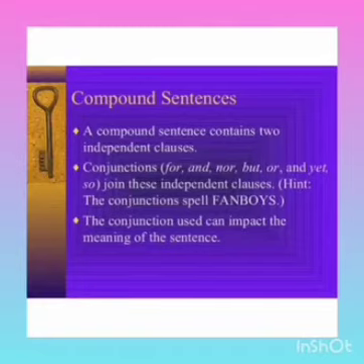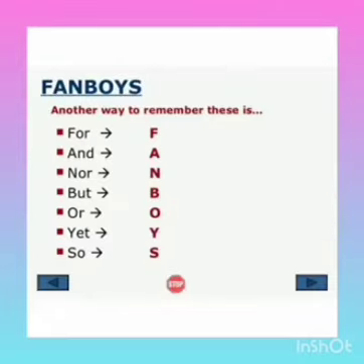And what are the conjunctions used? For, and, nor, but, or, yet, so. These are the conjunctions used in compound sentences. The conjunction used can impact the meaning of the sentence, so the conjunction plays a vital role in compound sentences. Let's see the conjunctions used: FANBOYS, that is for, and, nor, but, or, yet, so. In short, it is called FANBOYS.